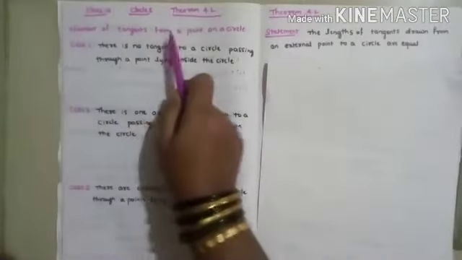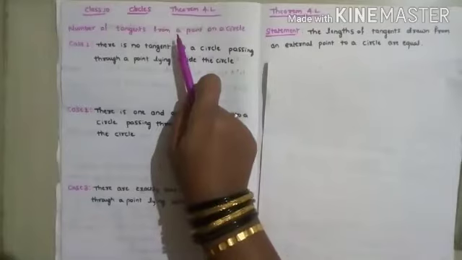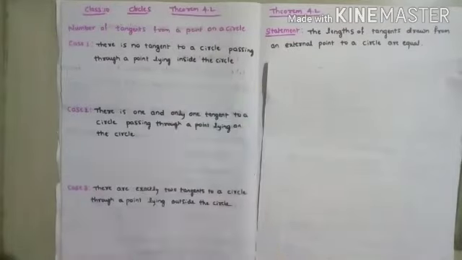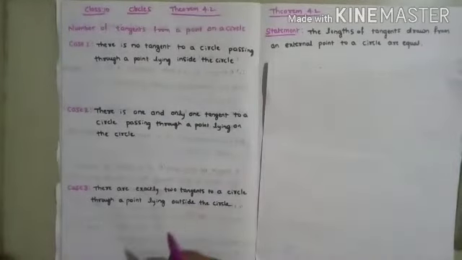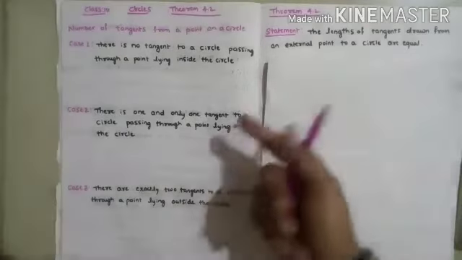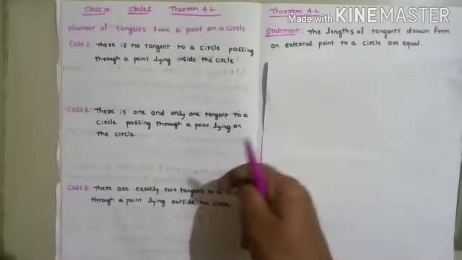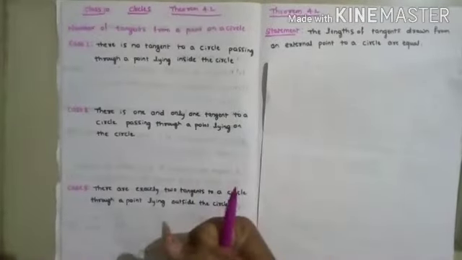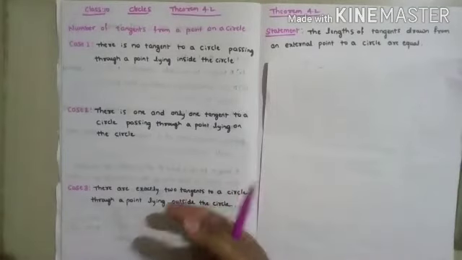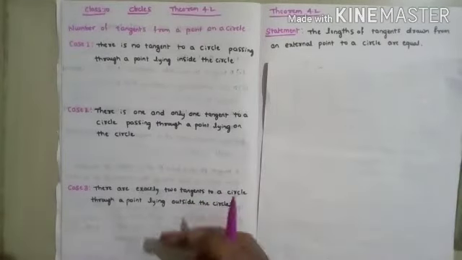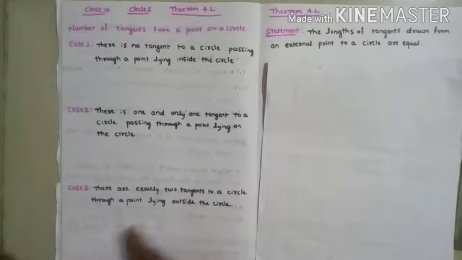Number of tangents from a point on a circle. Here there are 3 cases. These are the important cases, and just these points they will ask in the multiple choice questions. Just you should observe these cases, then you can easily understand. Based on this third case only, we are going to prove theorem 4.2.